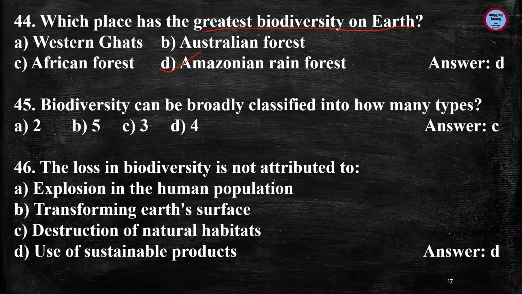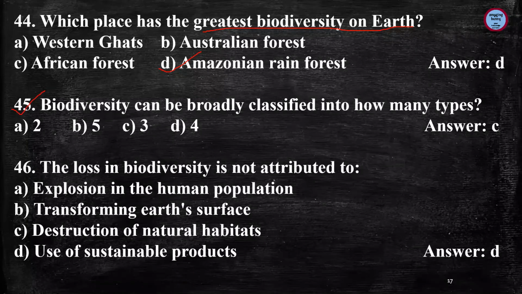It is a home for about 378 species of reptiles, 427 species of amphibians and mammals, 1300 bird species, 3000 species of fishes, and again 40,000 plants and 1,25,000 invertebrate species are present. So we can say that the greatest biodiversity on earth is present in the Amazonian rainforest.